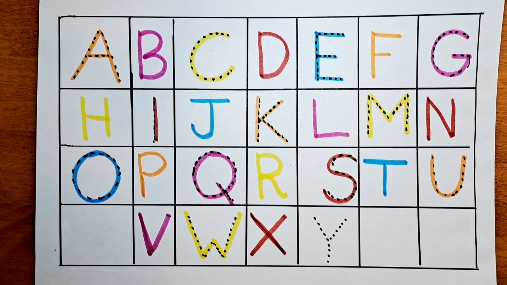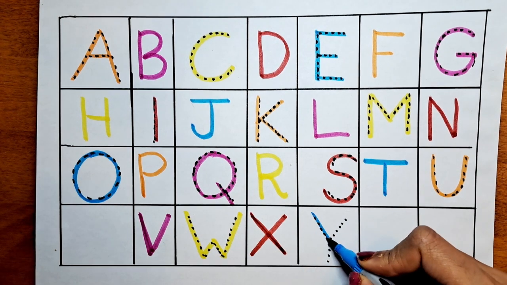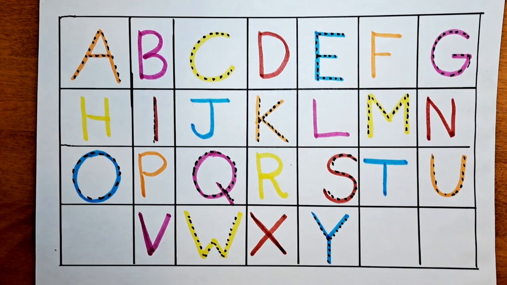The next letter is Y. Can we do this with the blue color? Let's do it. Y. Y for yellow color. Or Y for yogurt.